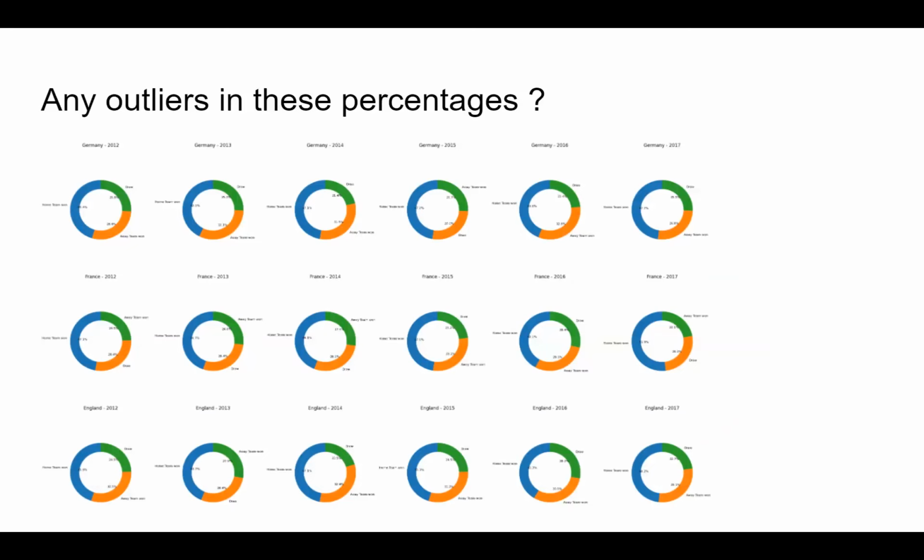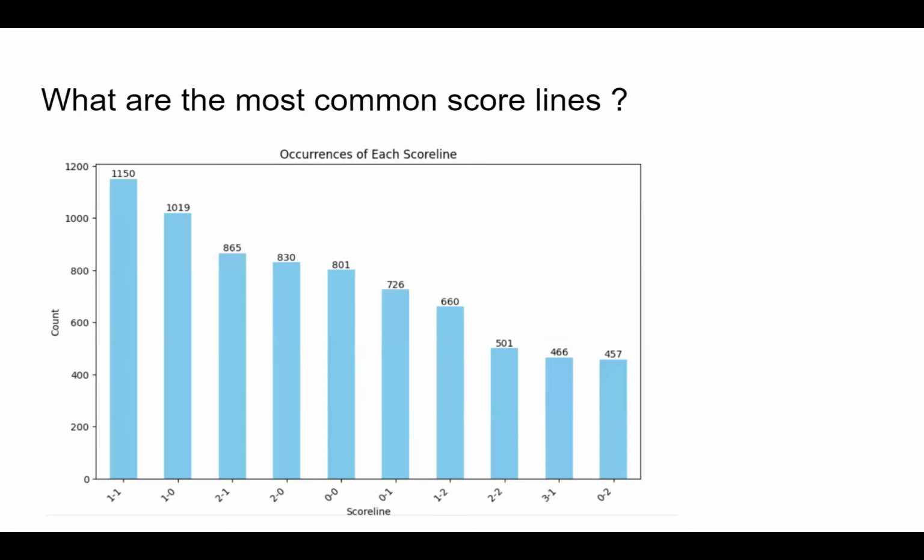Also, very quickly, I was going through the different leagues for different years and wanted to find if there were any outliers present for these percentages. And as you can see, all the pie charts look fairly similar, and there were no significant outliers found.